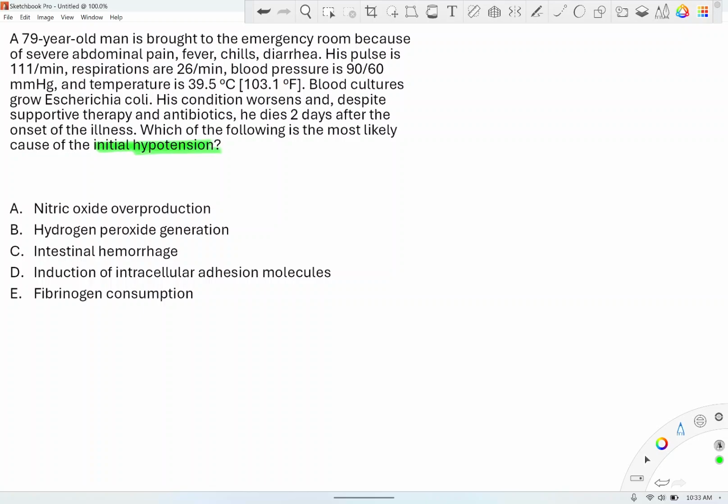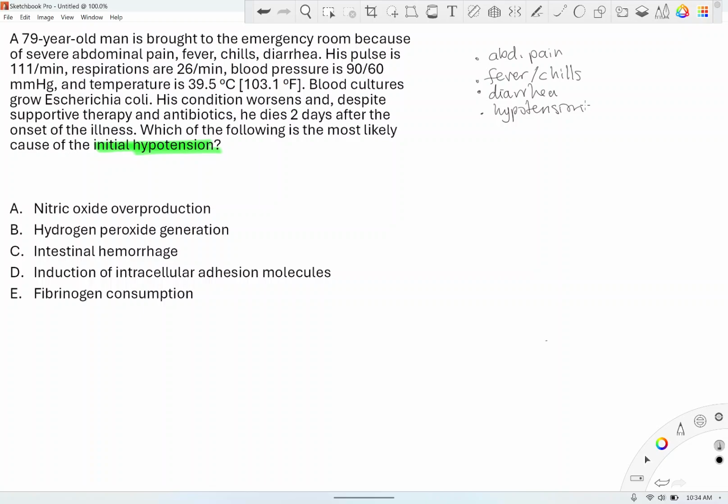To know the exact cause of this person's hypotension, we should know what this person is experiencing. This person has abdominal pain, fever, chills, diarrhea, and hypotension.